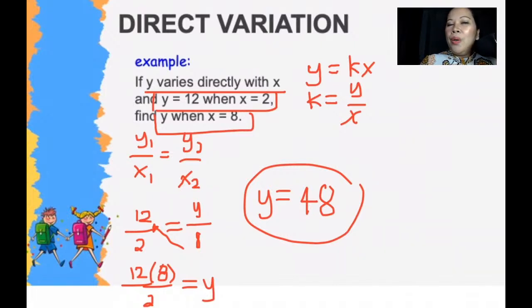Alright? Okay. Now, how would I know if my answers are correct? How would I check? Direct variation means that as one increases, the other increases. As one decreases, the other is also decreasing. So if you would notice, if y is 12, x is 2. So if x is 8, that means our y should increase as well, greater than 12. So when we solve it and we got 48, therefore our solution is correct. As long as your multiplication and division part is correct, then it will be okay.